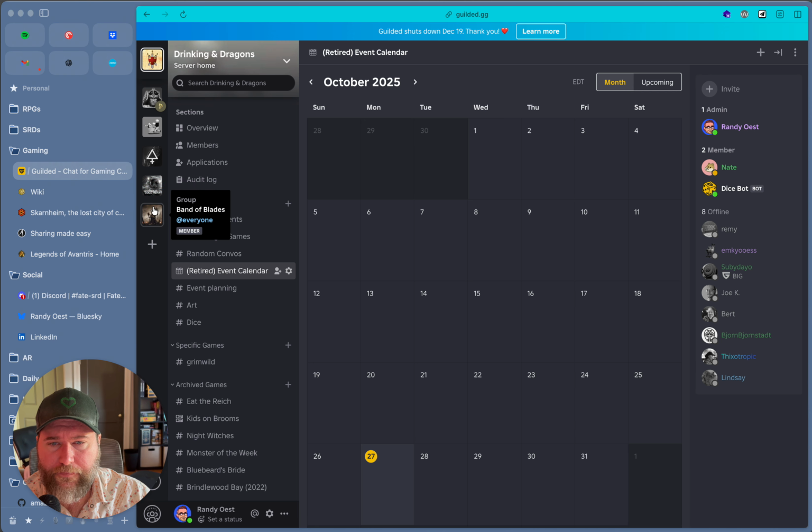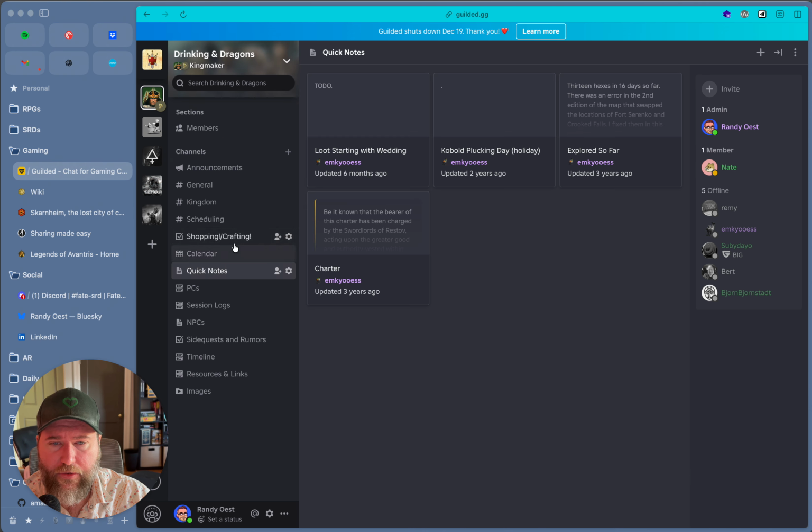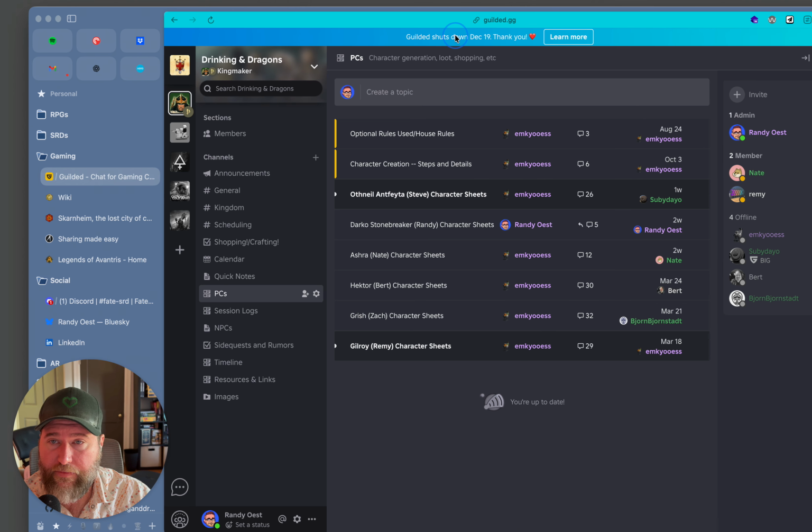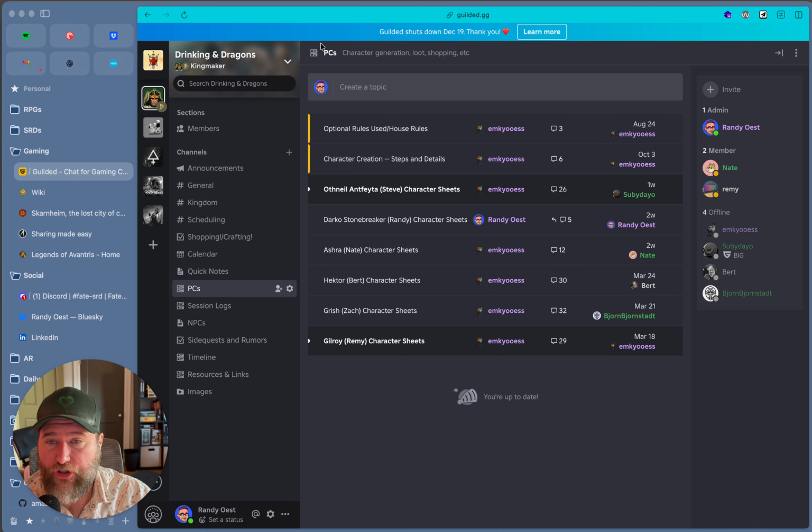There are also notes. And there's also what I actually want to show, which is you can have a forum as well. I'd really like to add these before I get too far along, because I want to have some of the features that we really liked in Guilded, so that we can get out of here before December 19th shows up.